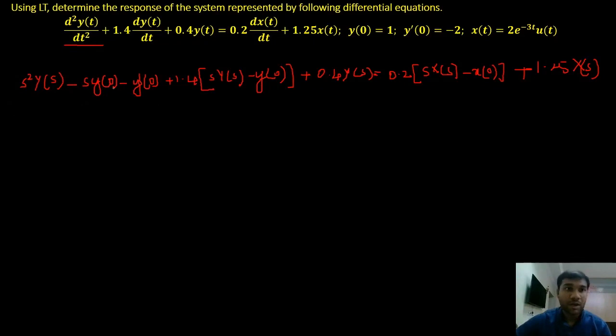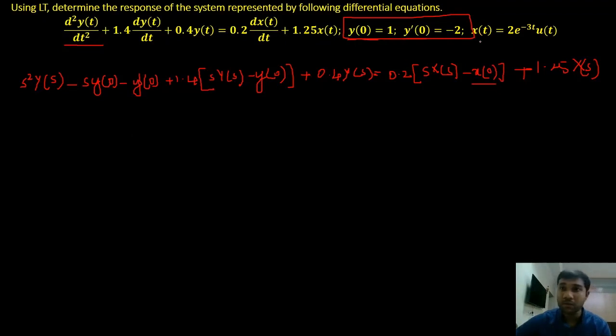Then I have to substitute the values of y of 0, y dash of 0. These are the initial conditions that are given, and I have y of 0 here, y dash of 0 here, here I have y of 0, and here I have x of 0. I don't know what x of 0 is; it is not specified here, but I'm given x of t. So from x of t I can find x of 0.